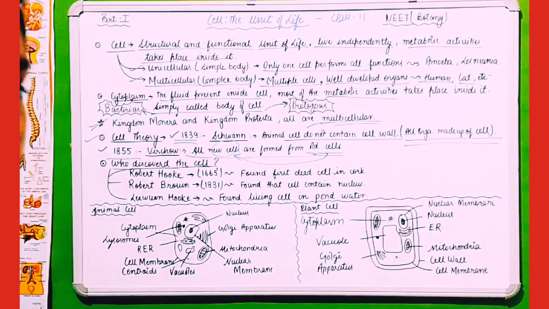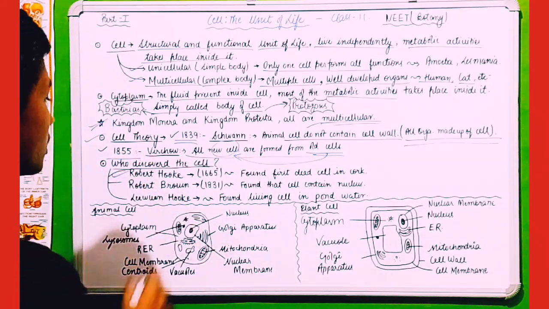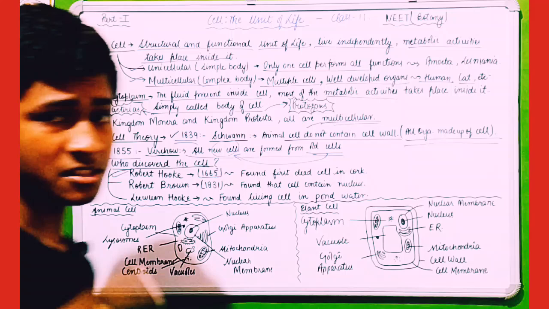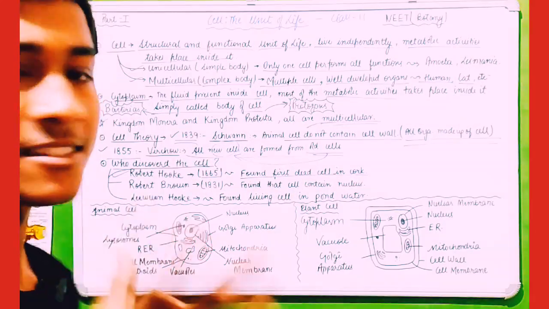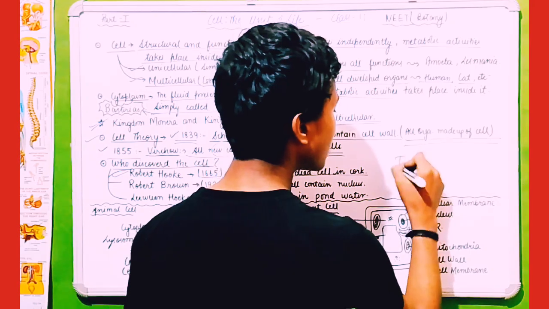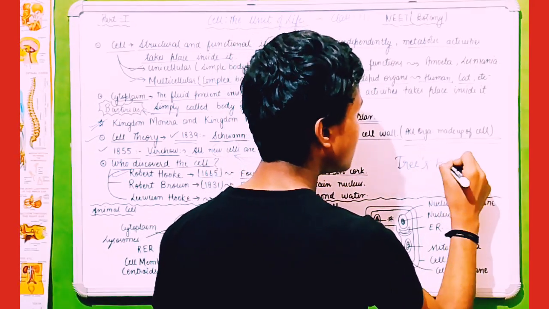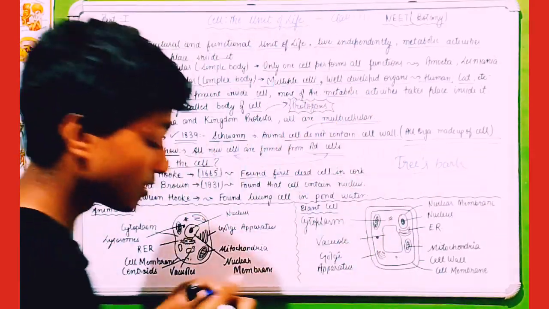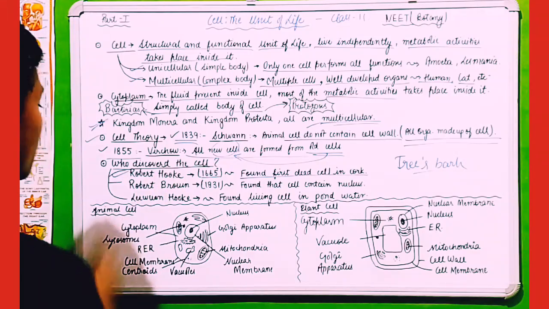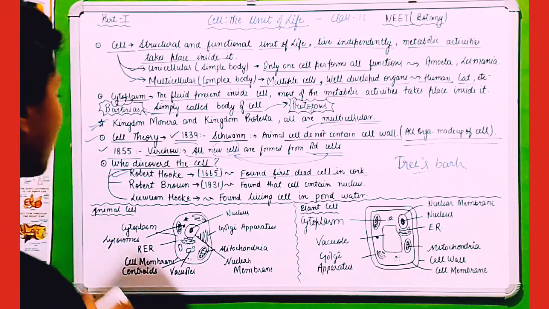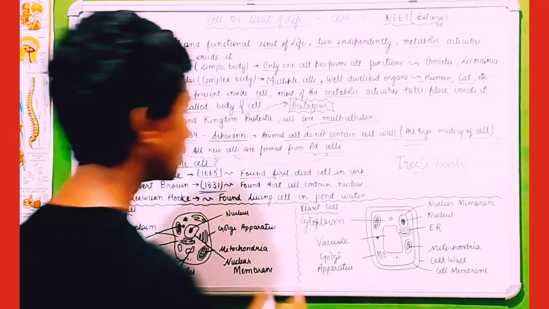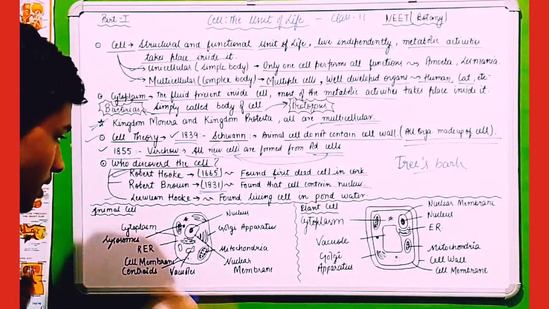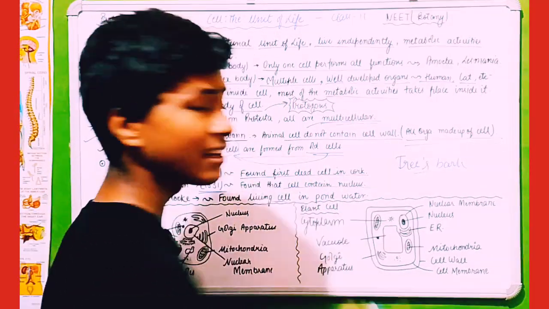All right. Who discovered the cell? Cell was discovered by Robert Hooke. Robert Hooke in 1665, as we have discussed in class 9 as well, found the first dead cell in cork. मतलब उन्होंने first जो dead cell होती है वो cork में, मतलब जो tree का bark होता है, trees bark में discover किया था. Robert Brown is the founder of nucleus. In 1831, he found that cell contains nucleus. Leeuwenhoek is the founder of living cell in pond water.